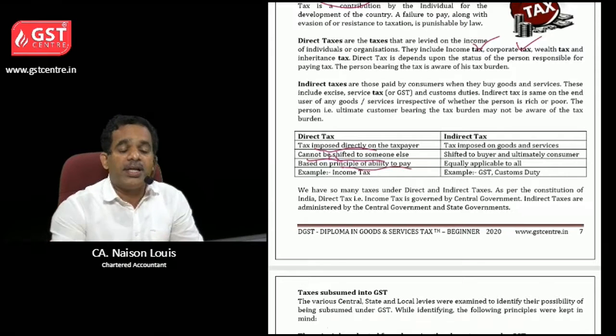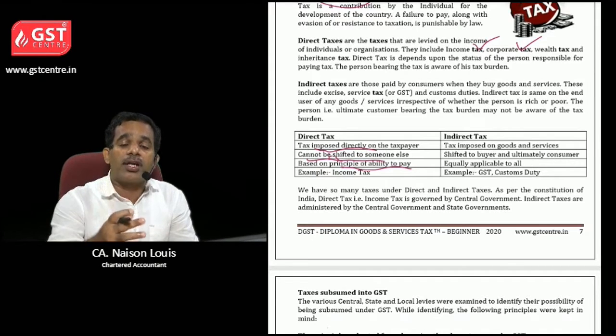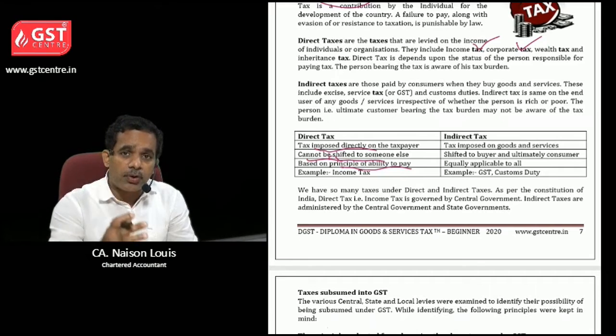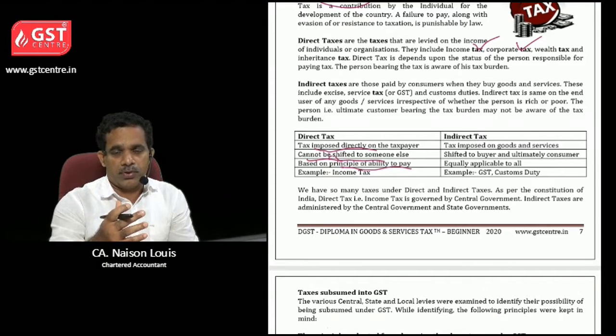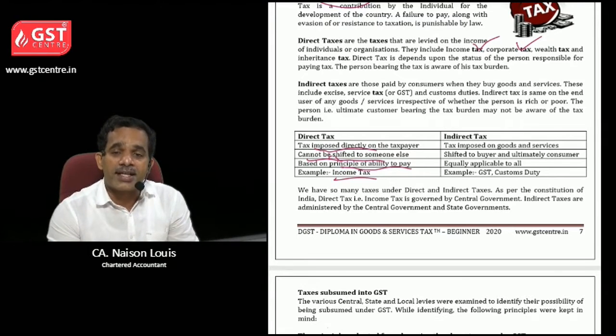Then principle of ability to pay. See, rich persons have to pay more income tax. Poor persons can only pay low income tax, like that. So it is based upon the income of that person. Then example we had seen, income tax, corporate tax, wealth tax. So these are called direct taxes.